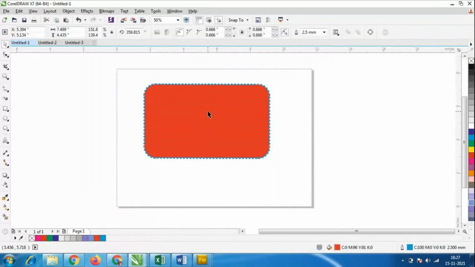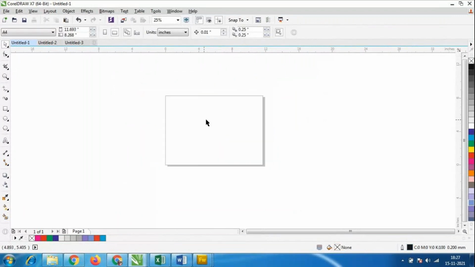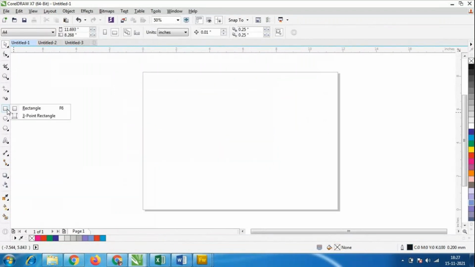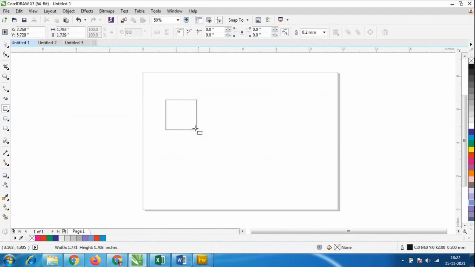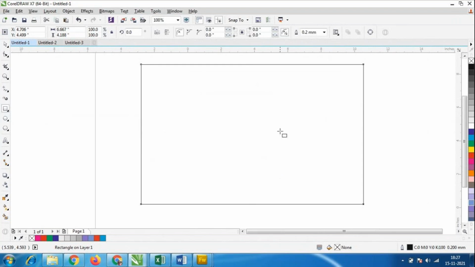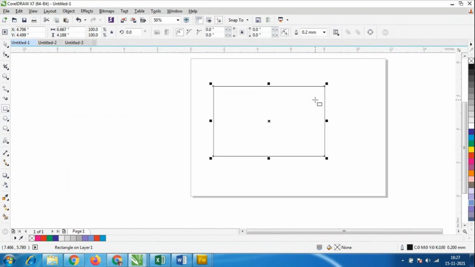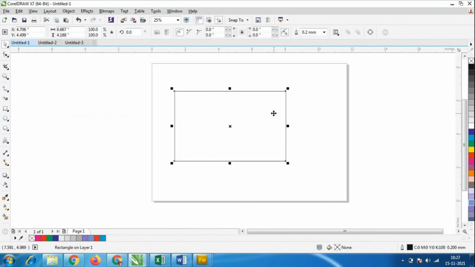Okay, so I'll just take a different shape now. For the rectangular shape, first I'll take this rectangular shape once again. Why? Because we have the other option also. In the rectangular tool, I'll not give any colors or anything. So I'll go here and select this rectangle tool. Almost this tool is done, this option is not done, and this option is also done. In between there is an option here. What is this option? Suppose I don't want the full shape, I want the arc shape on only one side.